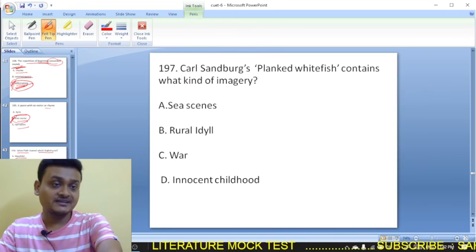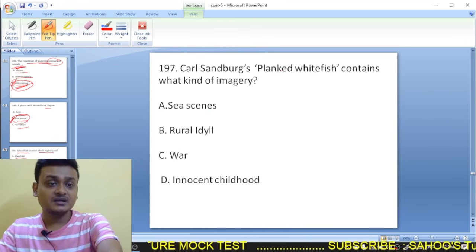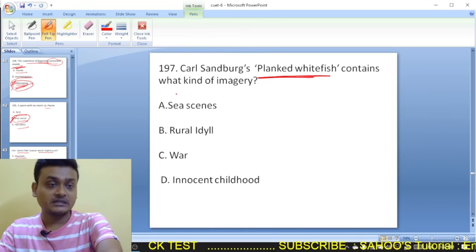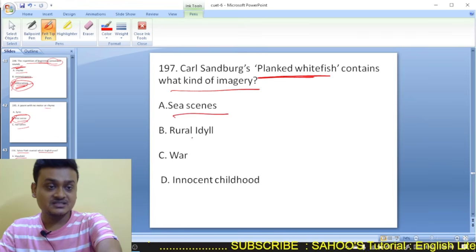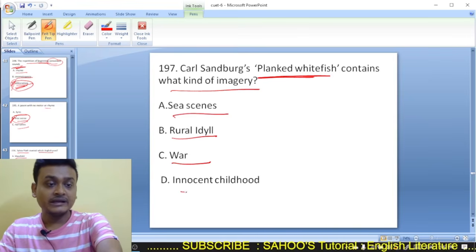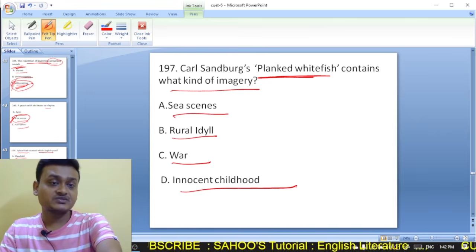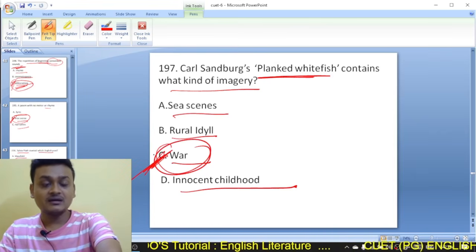Moving on to question 197. Carl Sandburg's Planked Whitefish contains what kind of imagery? City scenes, rural idyll, war, innocent childhood. So Carl Sandburg's poem Planked Whitefish contains war imagery. So here C is the right option.